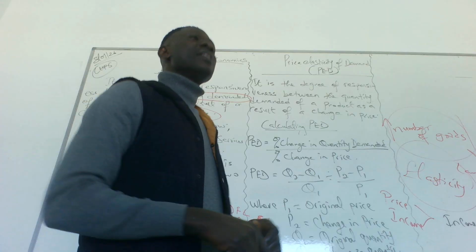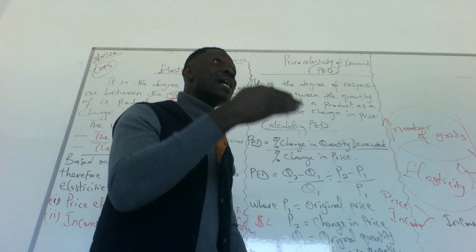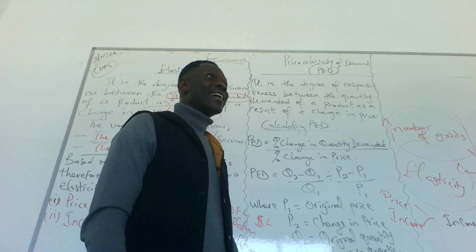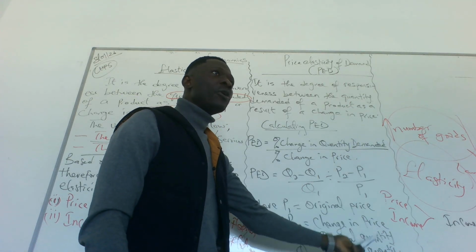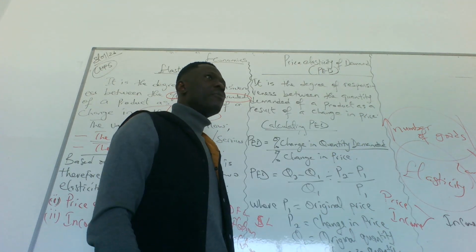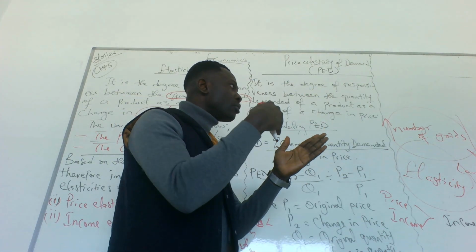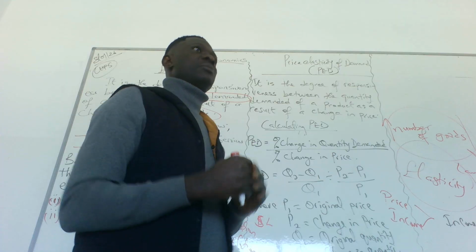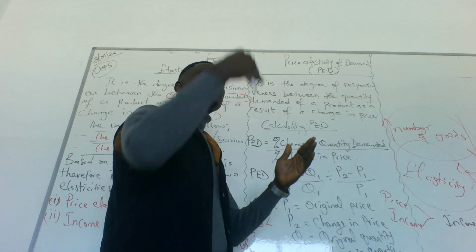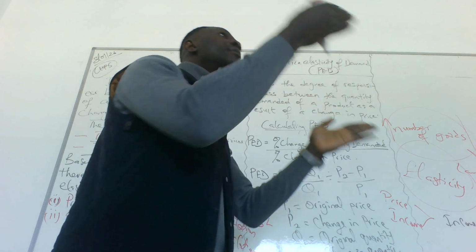Sometimes, for some goods, irrespective of the price, people will continue to buy. That means they're not following the law of demand. There are exceptions to the law of demand, which we talked about before. Because there are exceptions, we need to measure them. If a product reduces in price and a lot of people continue to buy, what do we call this product?